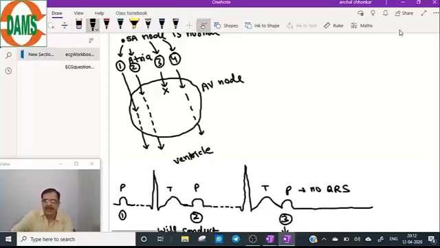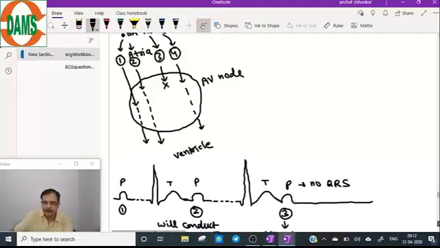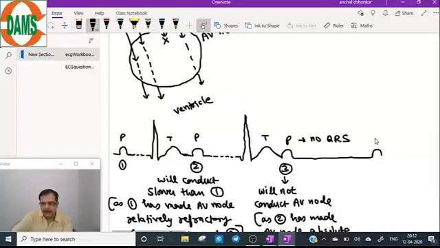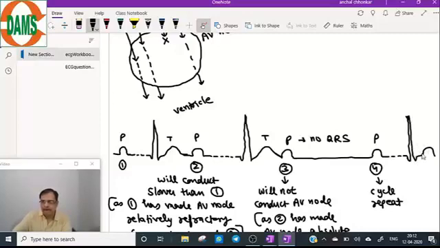So the cycle will repeat after the fourth P wave. The reason for the refractoriness is digoxin. Digoxin causes the AV block.